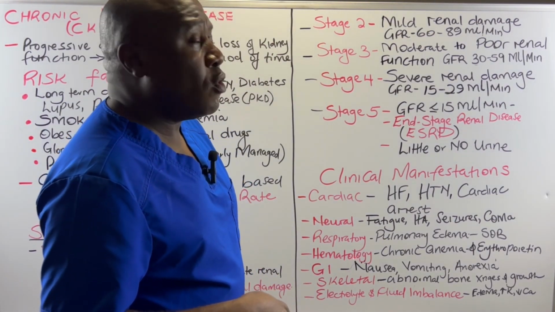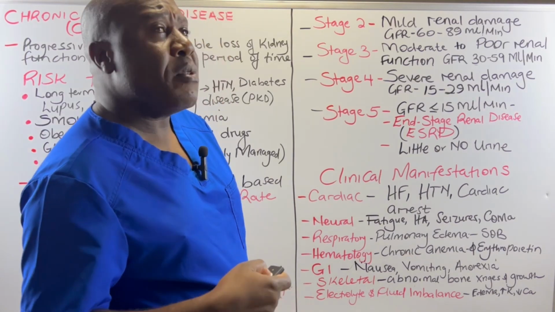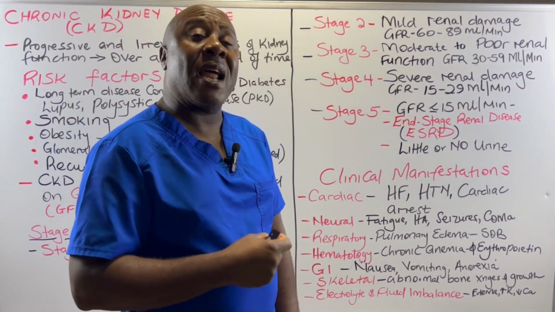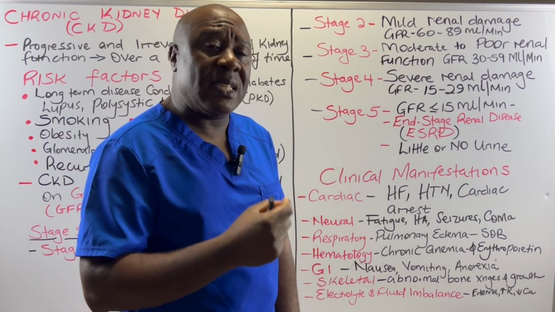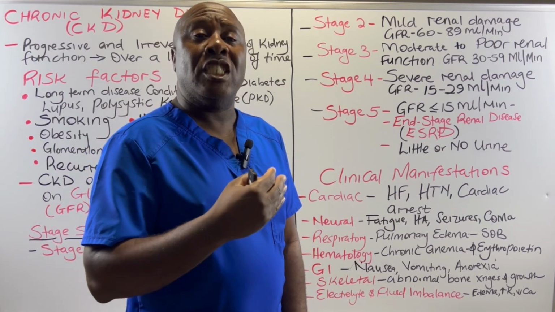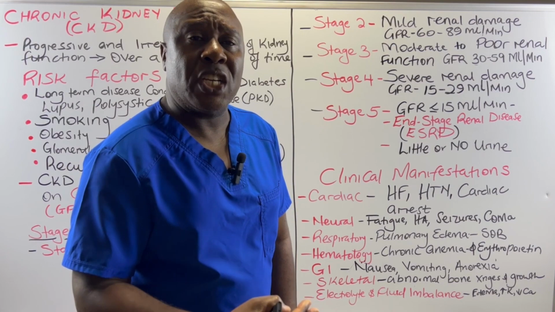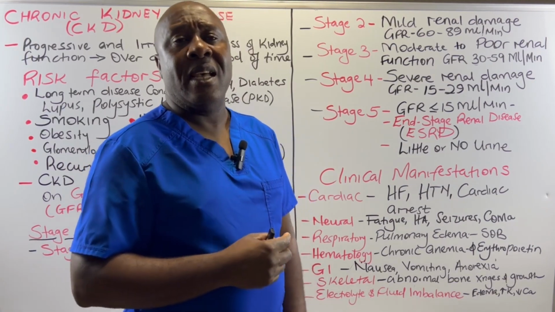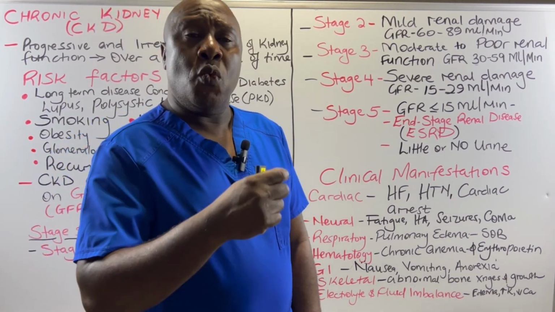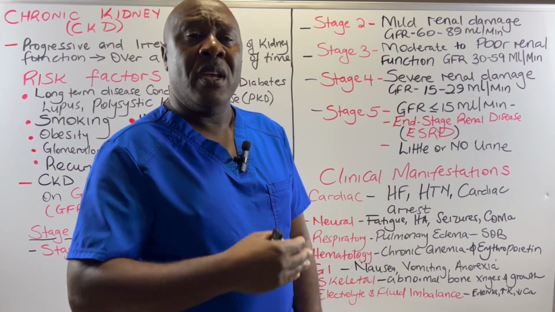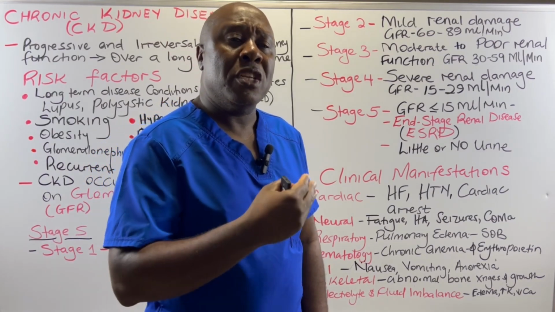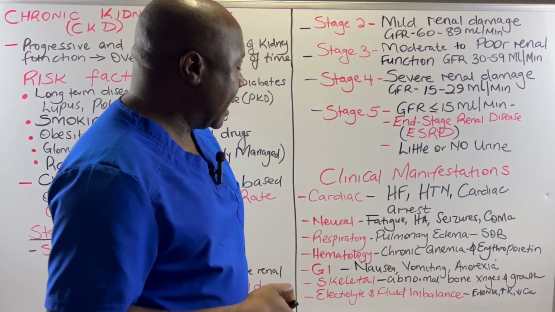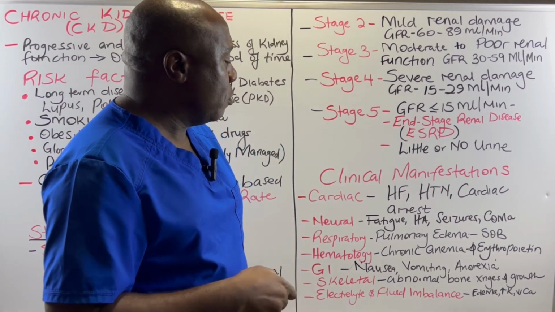Hematologically, they have got chronic anemia. Now remember, we said that when the kidneys are diseased, they do not produce erythropoietin, and it's this erythropoietin that stimulates the production of red blood cells in the bone marrow. So without erythropoietin, these patients have chronic anemia, reduced blood cells all the time, or reduced blood volumes in their